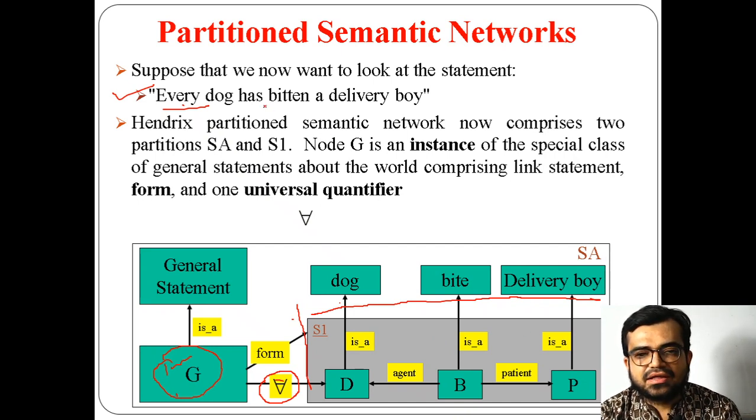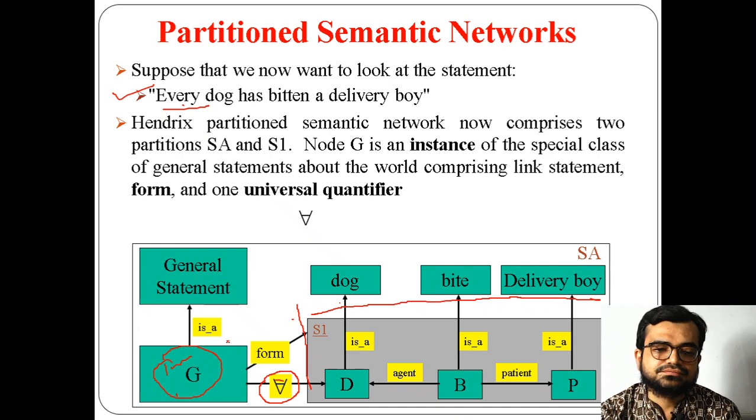A delivery boy is there. So all delivery boys are not there. So that's why here I am not representing a universal quantifier for delivery boy. I am just using the universal quantifier for dog only.